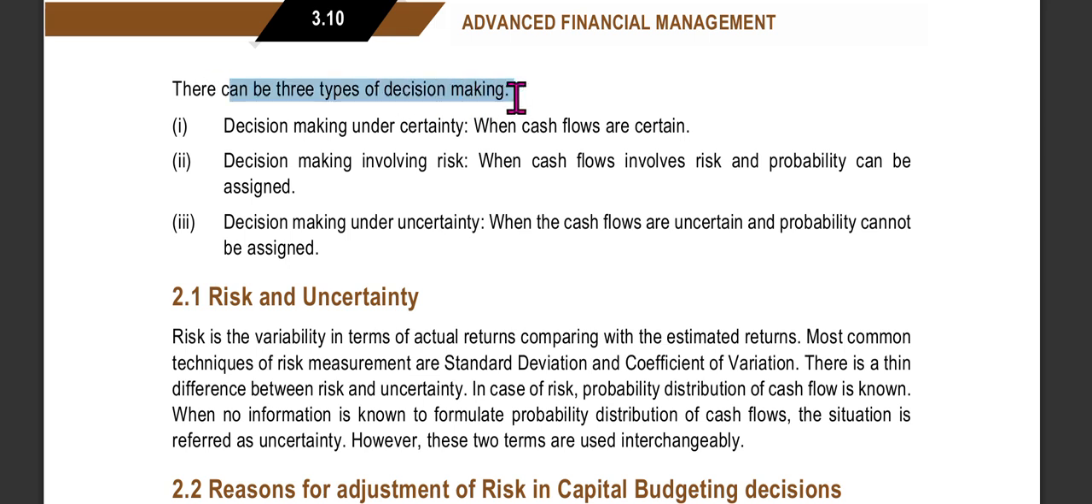There are three types of decision making. Decision making under certainty, when cash flows are certain. Decision making under risk, when cash flows involve risk and probability can be assigned. Decision making under uncertainty, when the cash flows are uncertain and probability cannot be assigned.